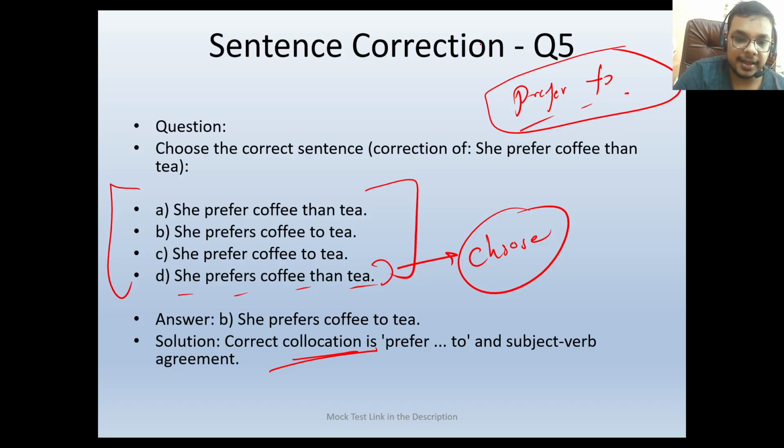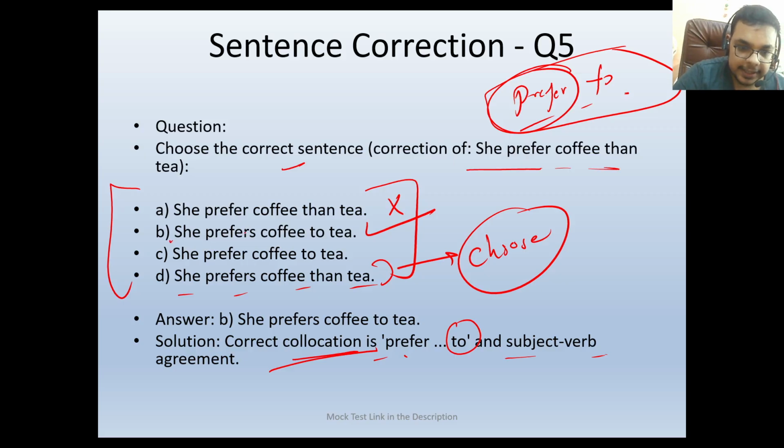So she prefer coffee than tea. If we are using prefer, the subject verb agreement would be there, and as a collection term, with prefer we use to. So prefer coffee than tea is not the right option. She prefers coffee to tea. This is the correct answer because we are using she, then prefers, s or es, then coffee to tea. With prefer we are using the collective term to. So this is perfect. So the answer would be B.